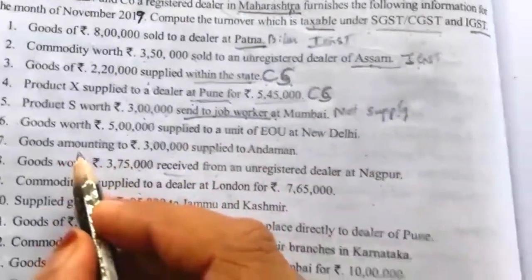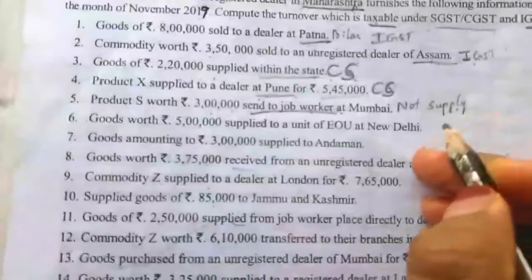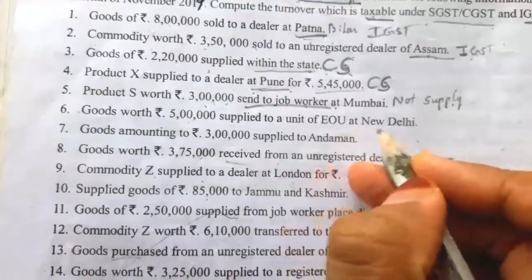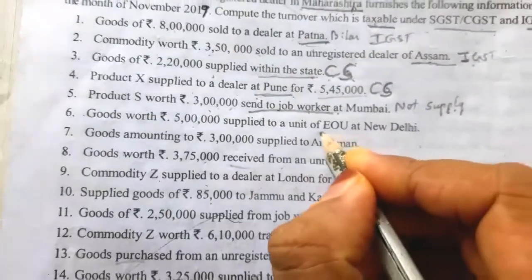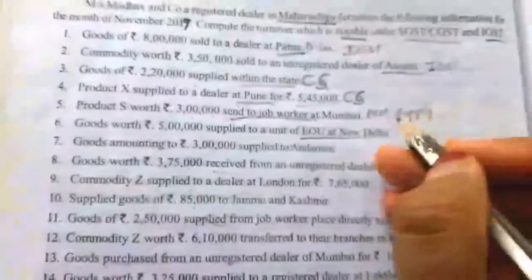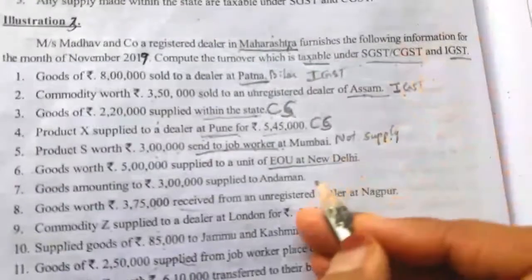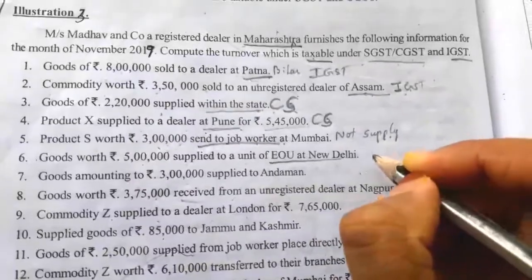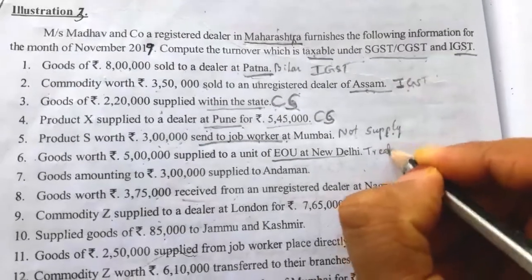Next point, goods worth rupees 5 lakh supplied to an EOU, export oriented unit, at New Delhi. Any goods supplied to EOU or SEZ is treated as export.